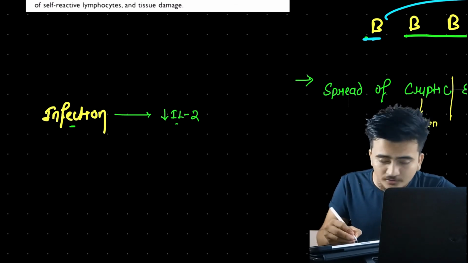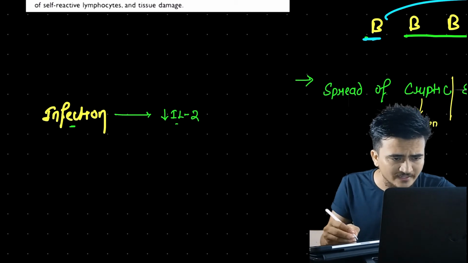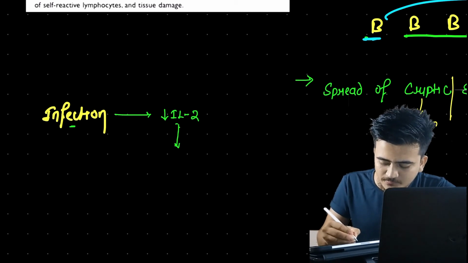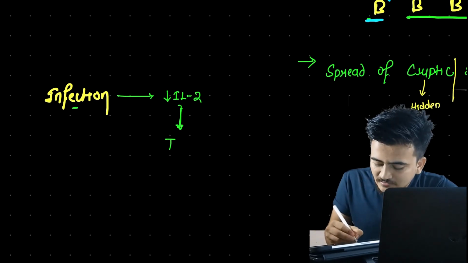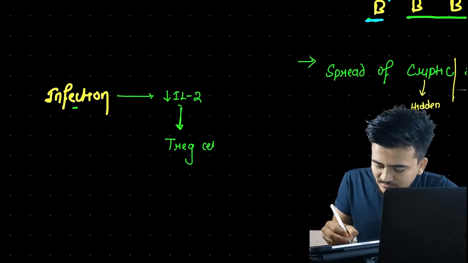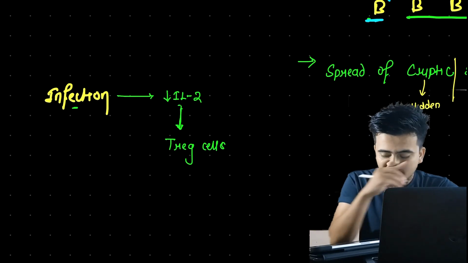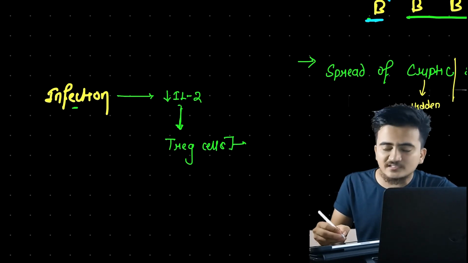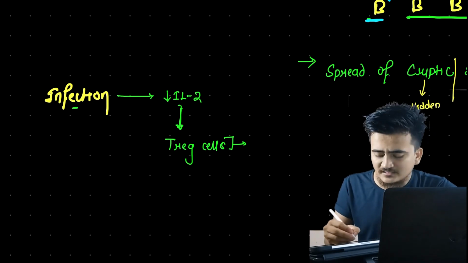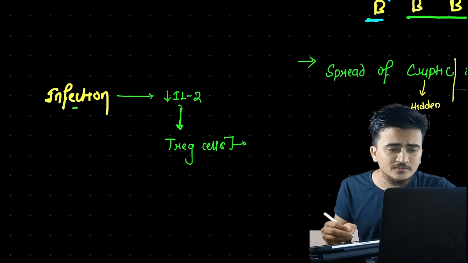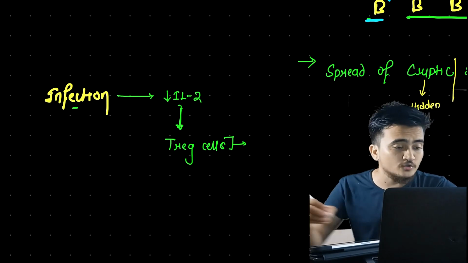And this interleukin 2 was especially required for the maintenance of what? T regulatory cells, if you remember. These T regulatory cells are an important component of peripheral tolerance, and they are responsible for reducing autoimmune disorders.